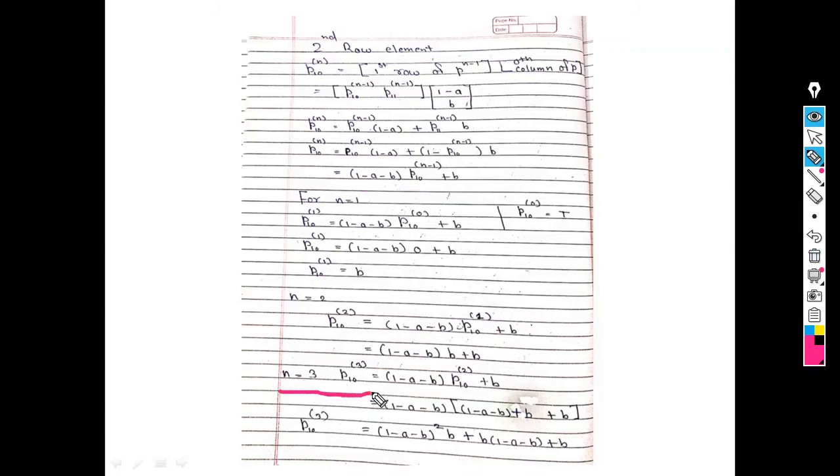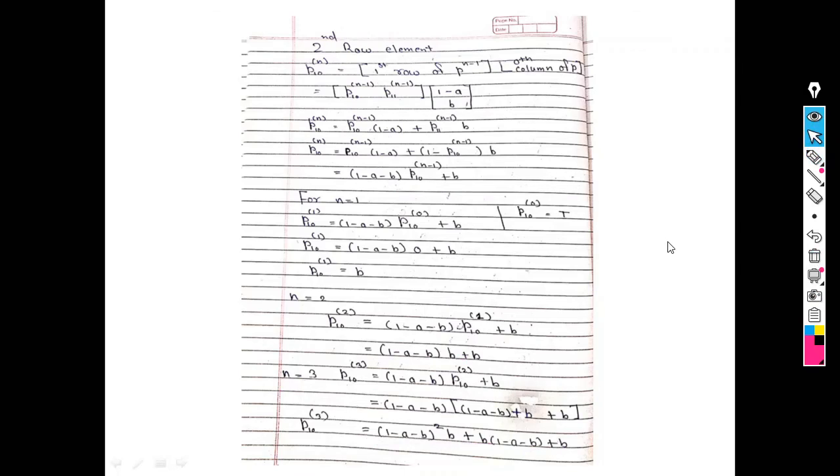Similarly, now I put n is equal to 3 in this case. So what do I get? p10 raised to 2. But what is p10 raised to 2? It is 1 minus a minus b into b plus b. So this is nothing but my final answer: 1 minus a minus b square into b plus b, 1 minus a minus b plus b.